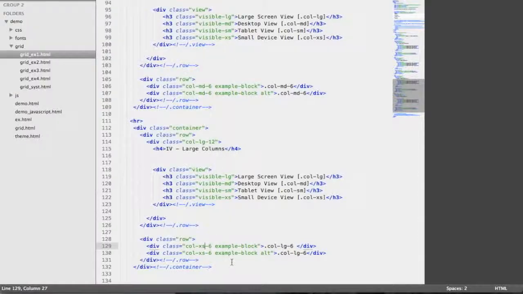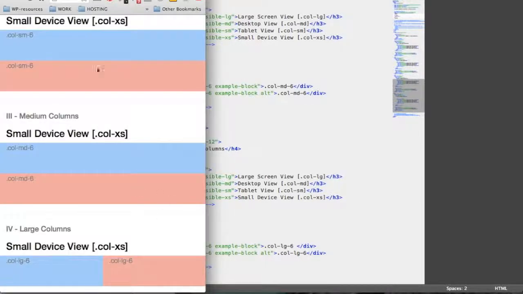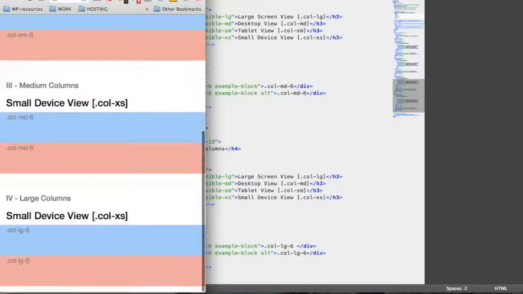We're going to go back and revert to the original version by applying the class of col-lg for the large screen view. And now by looking at the browser, we're going to reload the page, and then we're back to full width, the default setting, with two divs stacked on each other.